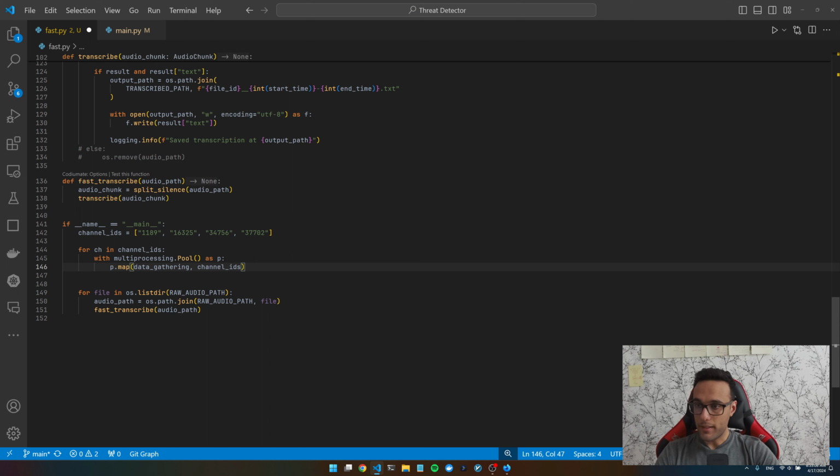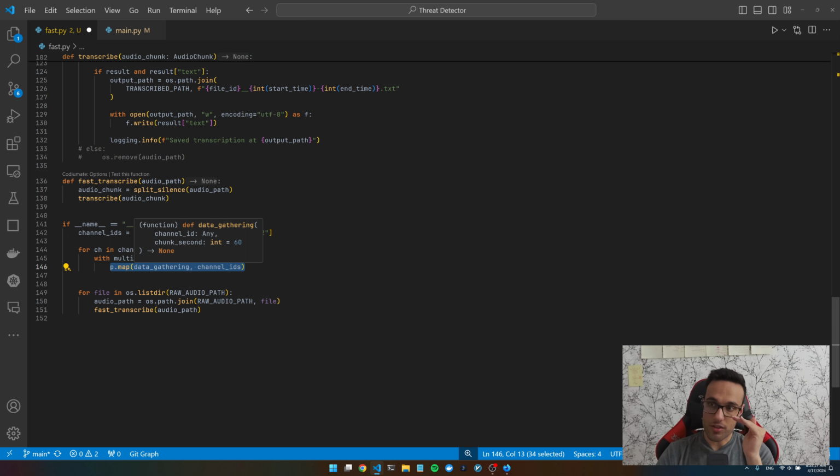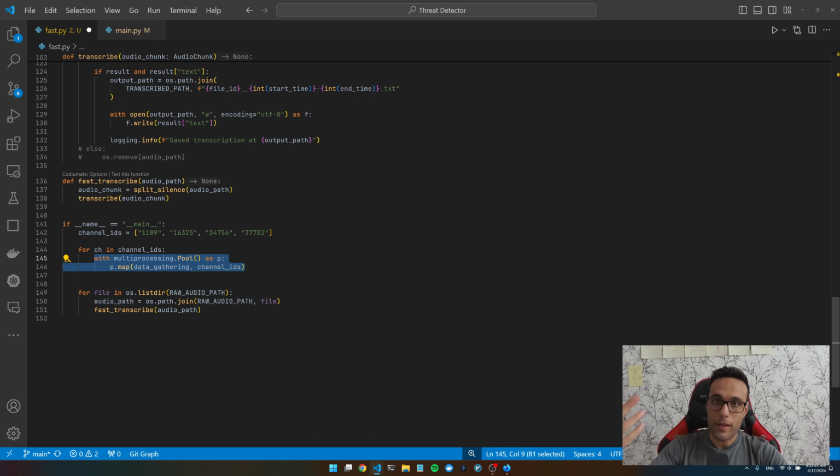One mistake that we made here, if I create a map of processes, the problem would be it will get stuck here and doesn't run in the background. So what I need to do is to set the daemon to true. And when you set the daemon to true, that means you can run independently from the main code.